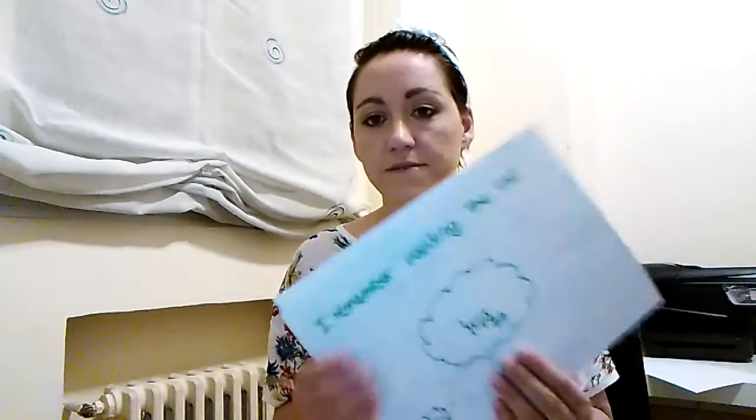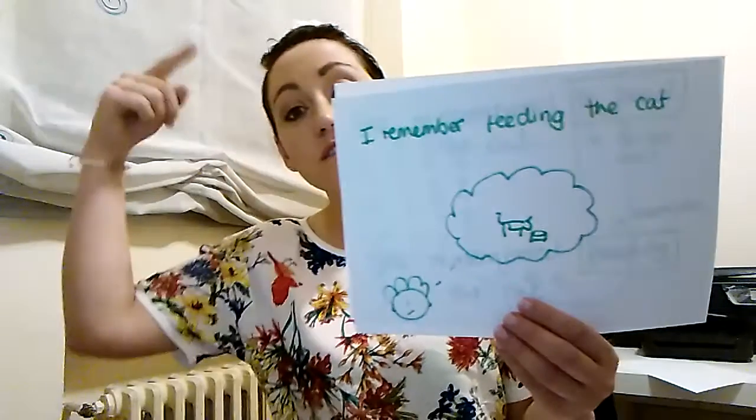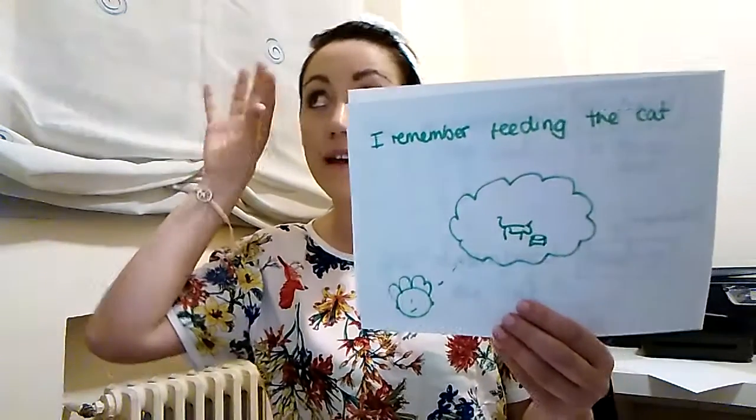So an example here would be person A: did you remember to feed the cat? And the grandmother, person B, says, I remember to feed the cat. So the person on the blackboard writes down, she remembered to feed the cat. And this is a picture. When she says, I remember feeding the cat, she's got a little bubble here. She can see the image in her mind. And this image is the memory.